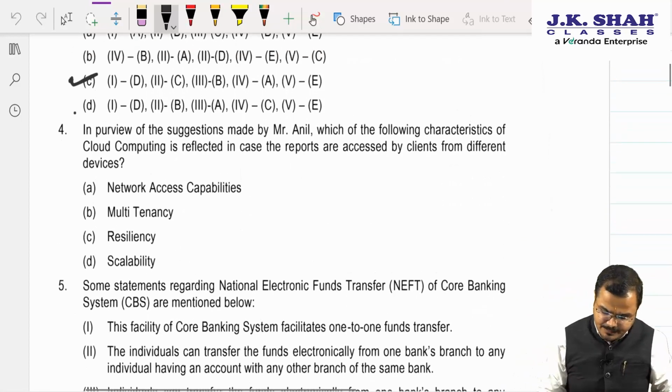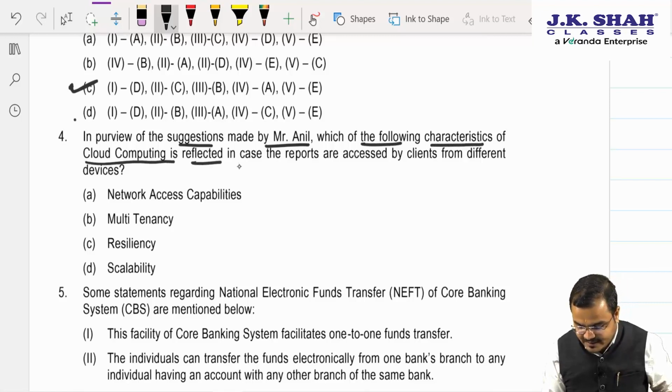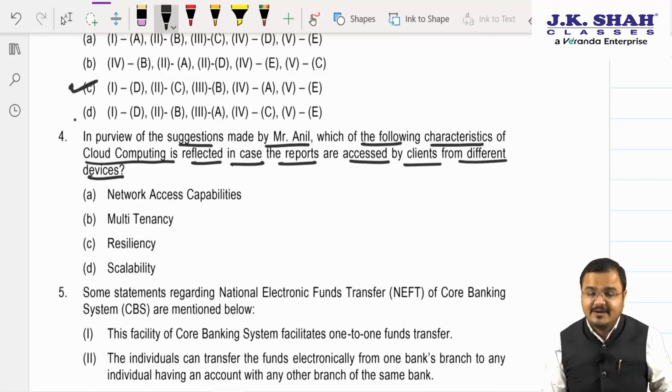Further, in purview of this suggestion made by Mr. Anil, which of the following characteristics of cloud computing is reflected in case the reports are accessed by the client from different devices?